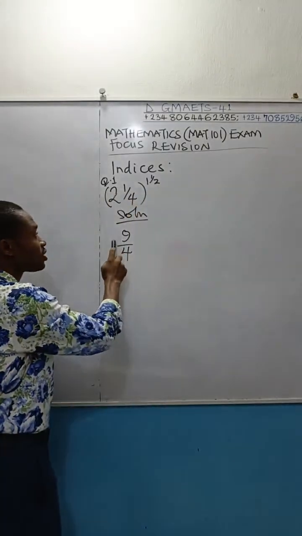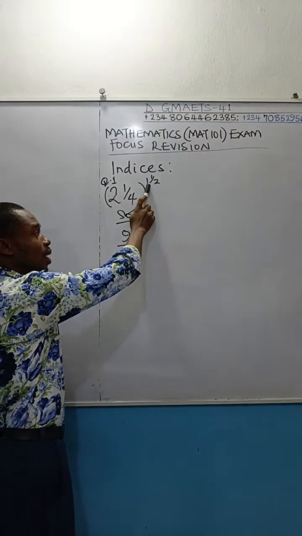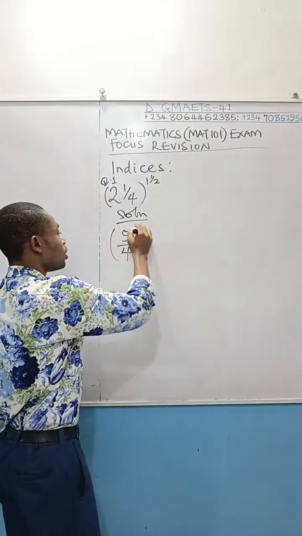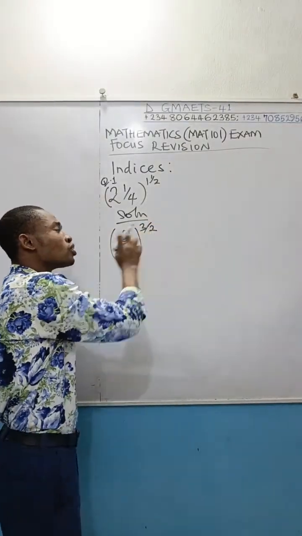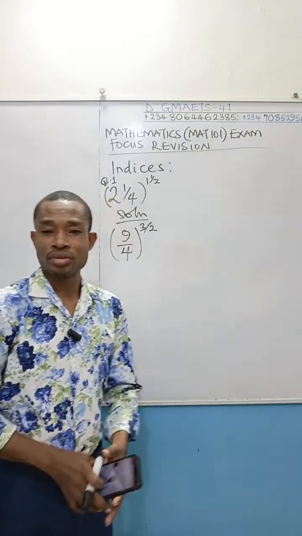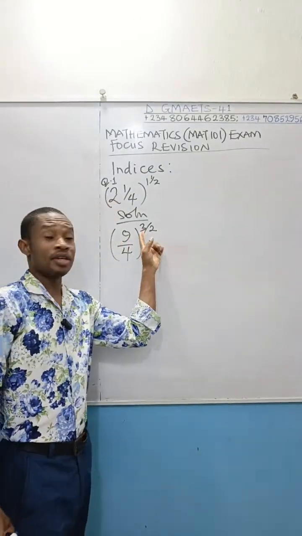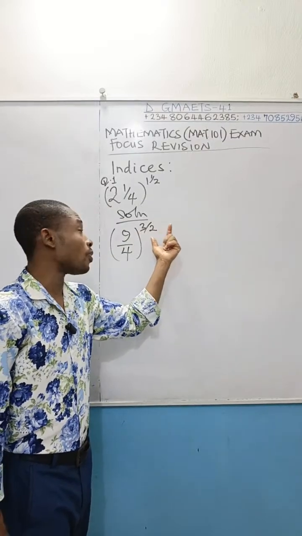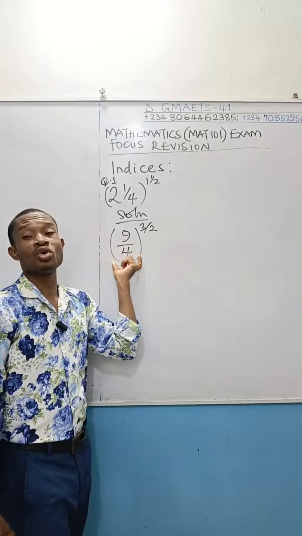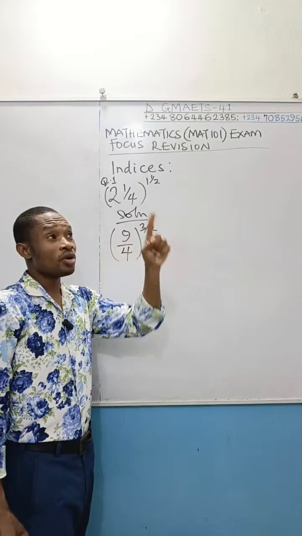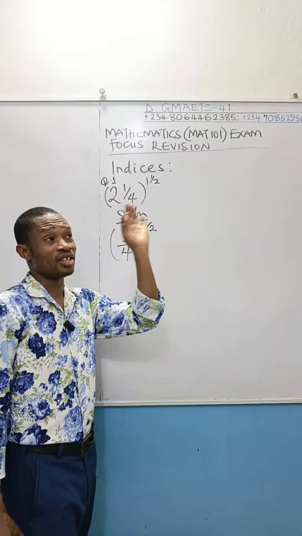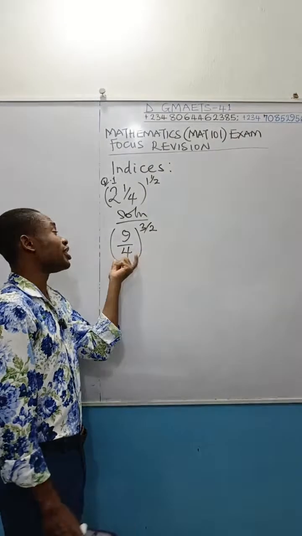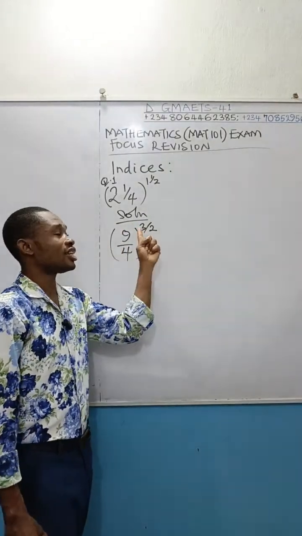Now, the power you are seeing here is 3/2. If you convert it, 3/2. Now, once you get this, what next do you do? Since in the power, the denominator is 2, it simply means square root of the terms you have in brackets. When you have power as a fraction and the denominator of that power is 2, that means square root. So this is the square root of 9/4 raised to the power of 3.